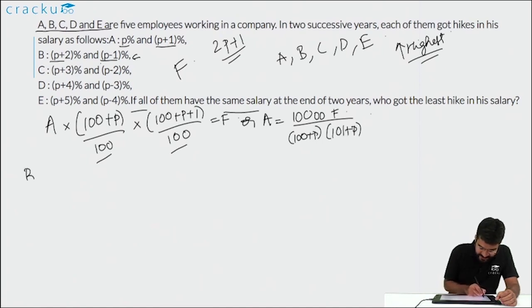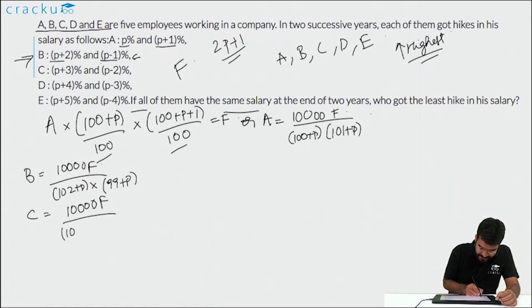Similarly, the value of B will be 10,000 F by (102 plus P) into (99 plus P). The value of C will be 10,000 F by (103 plus P) into (98 plus P).